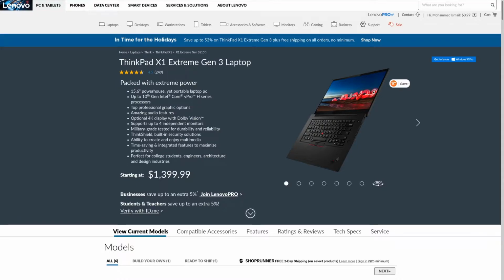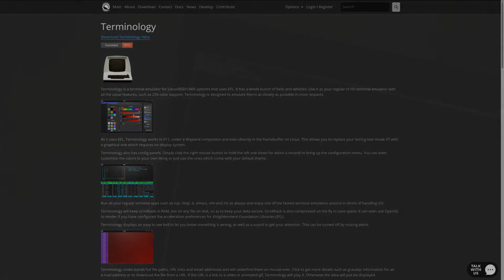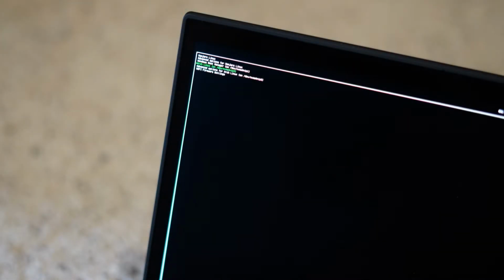Then there is occasional random flickering when starting applications like Firefox and Terminology, especially in the integrated mode, and the issue goes away on moving the application window around once. The GRUB menu, the one that came with Manjaro Linux, is too tiny and doesn't scale properly. I'm sure this can be fixed by tweaking a few GRUB settings, but at least in its default state, it's clearly a compromise.